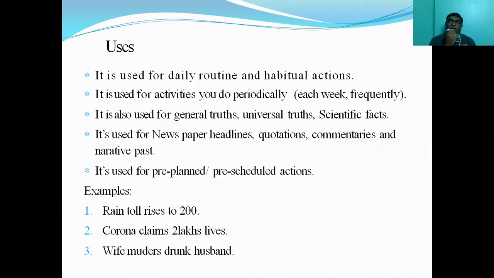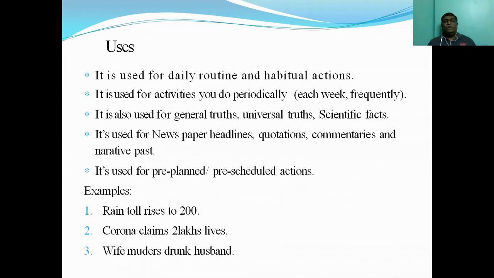Swami Vivekananda says, arise, awake, and stop not till the goal is reached. Understand? So Swami Vivekananda says, Shakespeare says, Lord Krishna says. So for quotations also we use says, simple present tense only. And even most of the proverbs, like every cloud has a silver lining, are in simple present tense. So most quotations and proverbs are in simple present tense only.